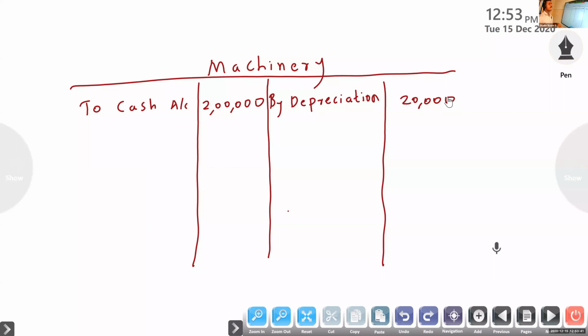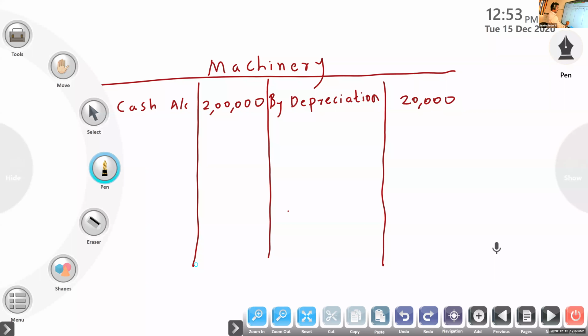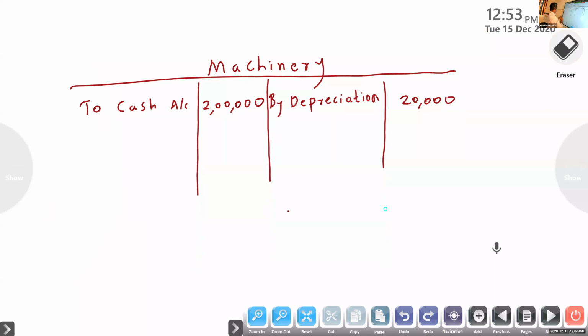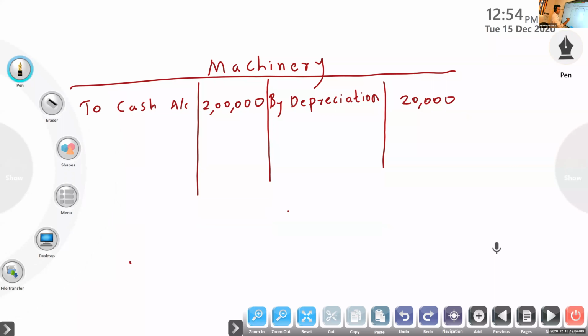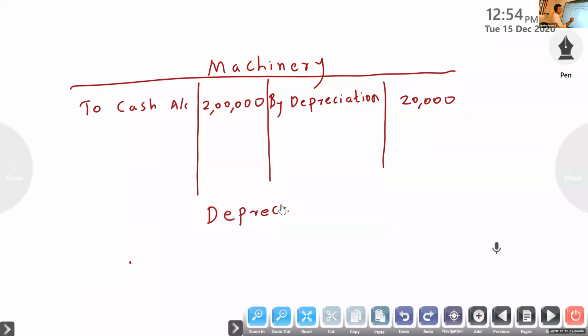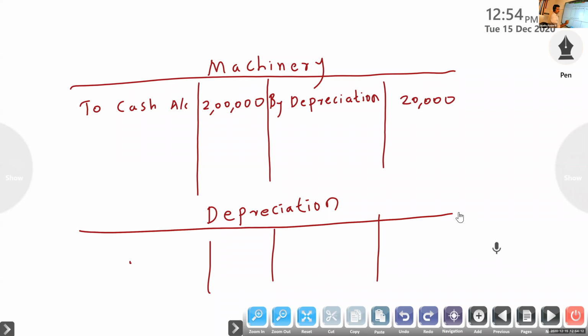Third entry, transfer of depreciation to profit and loss account. Profit and loss account to depreciation only. It will not come here. Why? Because in that entry, no asset. Profit and loss account to depreciation. So we have to prepare, as I said, two accounts, depreciation and machinery. So I will show.